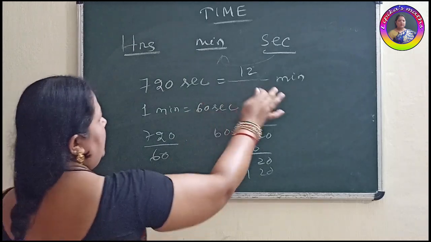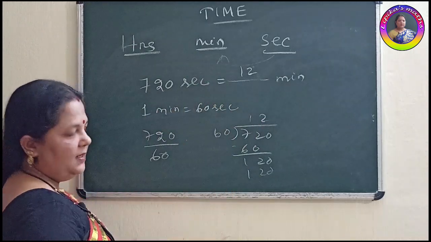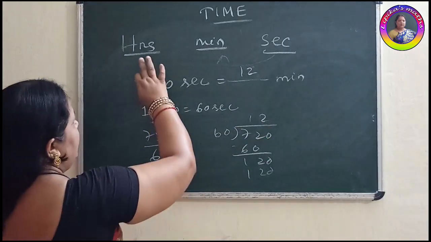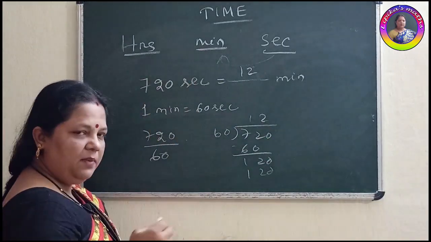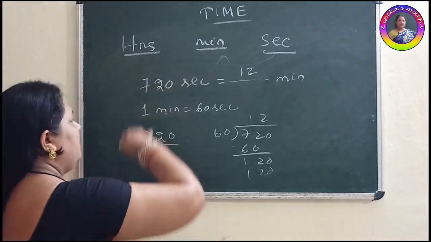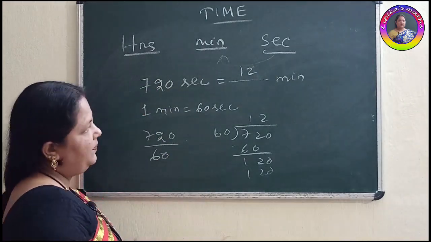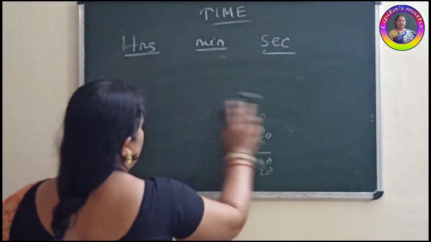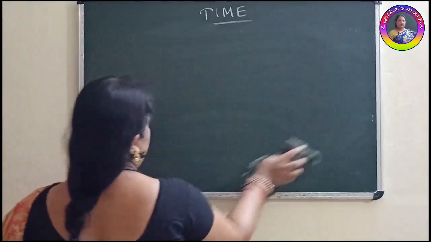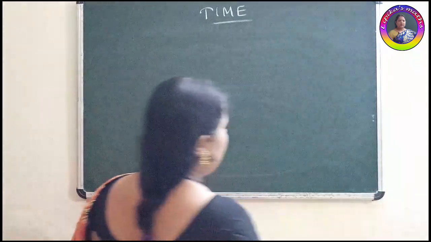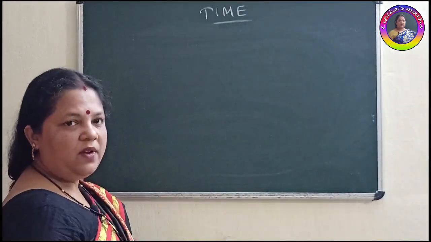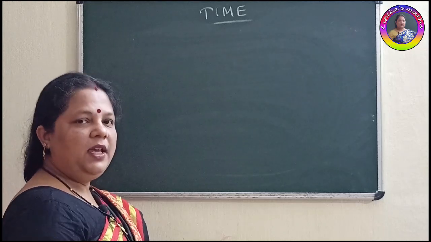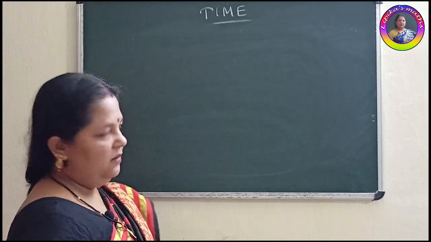Clear? Minutes to seconds you will multiply by 60. Seconds to minutes you will divide by 60. Like this, hours to minutes you will multiply by 60. Minutes to hours you will divide by 60. Got it? So in this way you will do your conversion of timing: hour to minute, minute to second, second to hour, day to hour, hour to day.